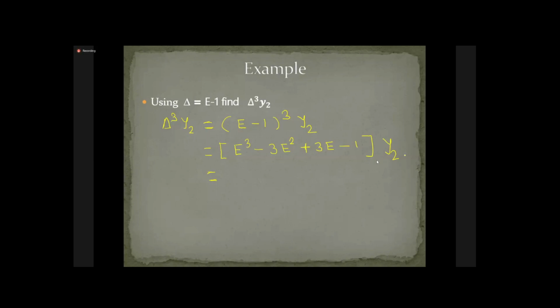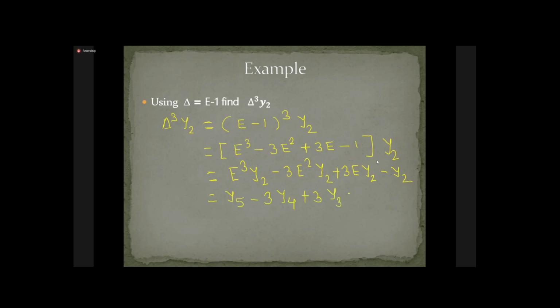I will write it step by step so that you get each step, otherwise later on you will wonder how this appeared. So E cube of y2: the first term will be E cube of y2 minus 3E square of y2 plus 3E of y2 minus y2. In the last step, E cube of y2 is y5, minus 3 y4, plus 3 y3, minus y2.